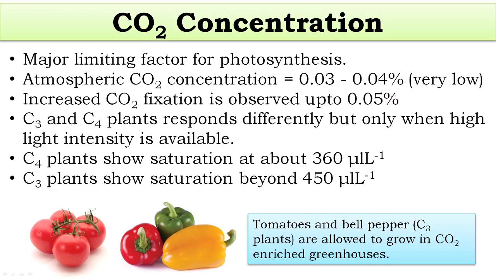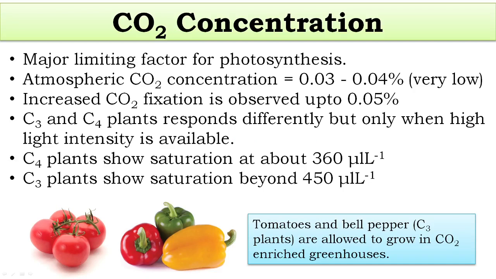Now, there are two types of plants: C3 plants and C4 plants. C3 plants, for example tomato and bell peppers, and there are examples of C4 plants as well. These plants respond differently to carbon dioxide concentration changes, but only when high light intensity is available.